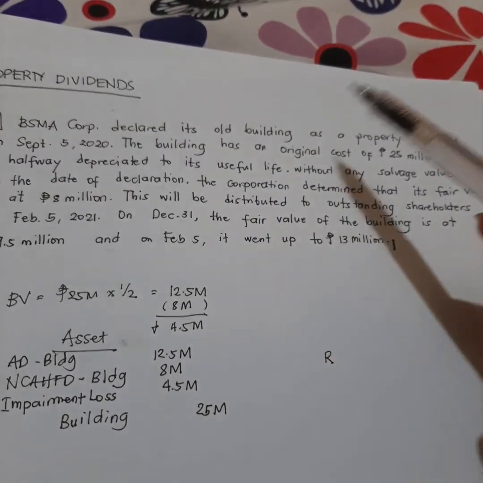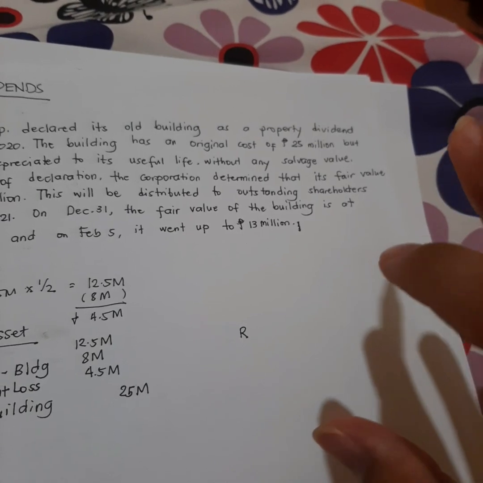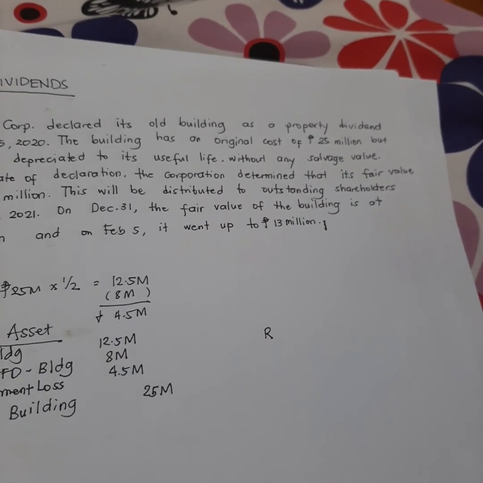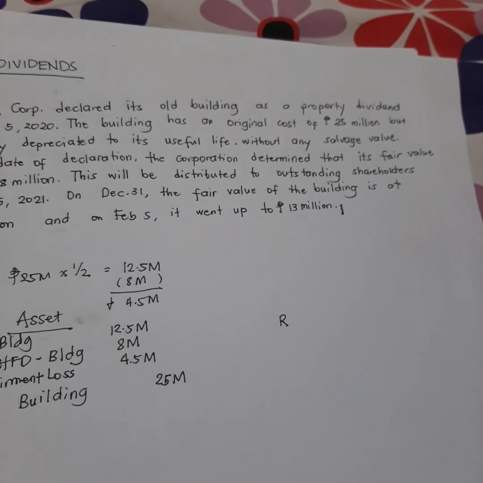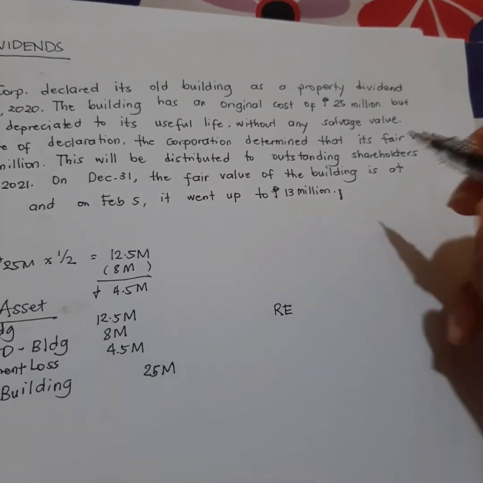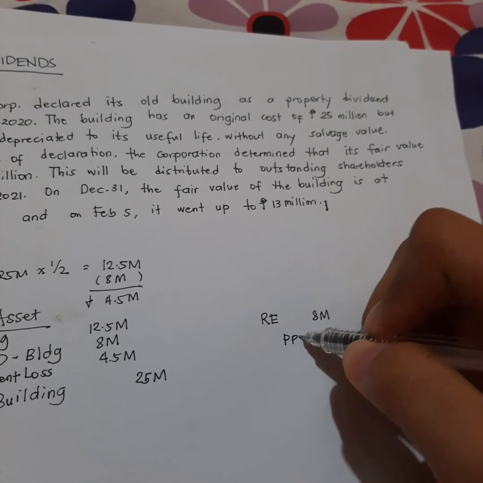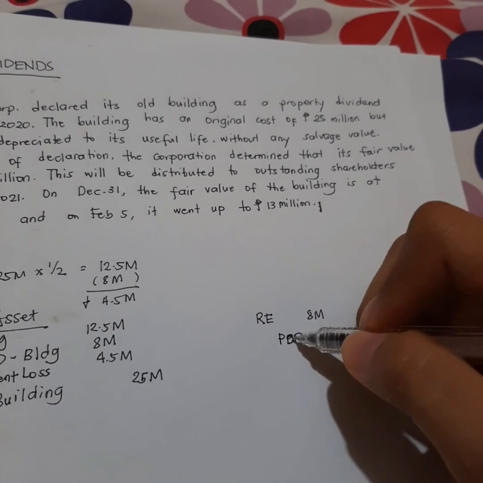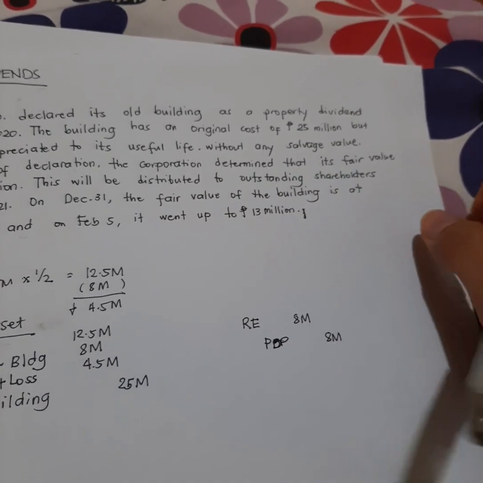Kaya nga, actually, the property dividends, kung etong side lang naman na to yung i-discuss natin, it's very easy. All you have to do is to follow whatever the updated fair market value of the property dividend is. So, on this side, it will be debit retained earnings, 8 million, and credit property dividends payable at 8 million.